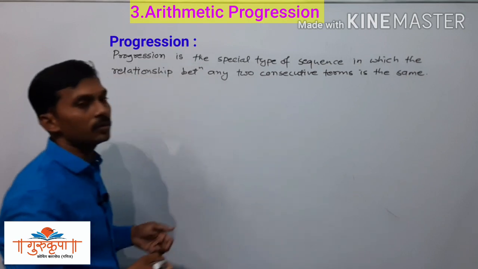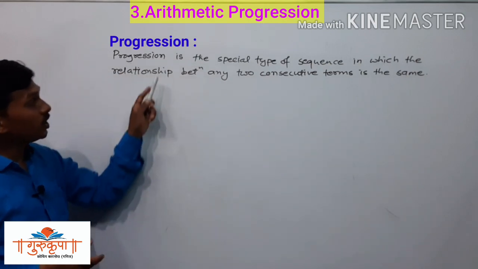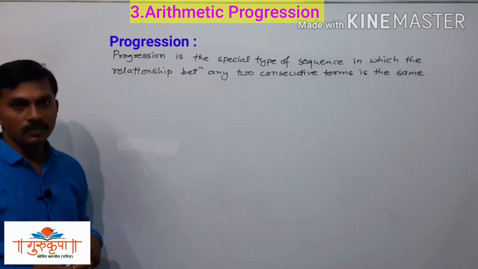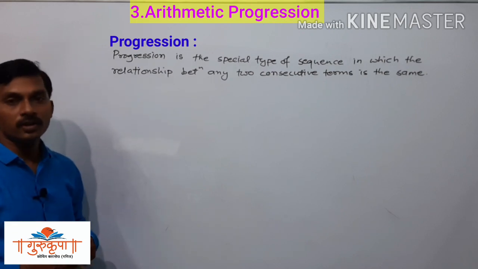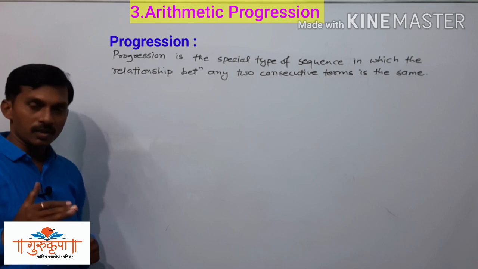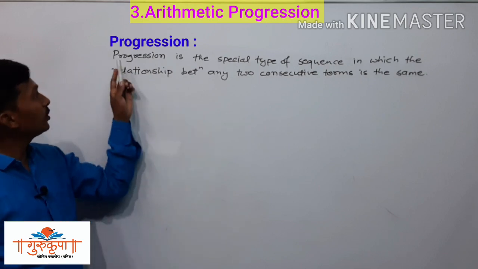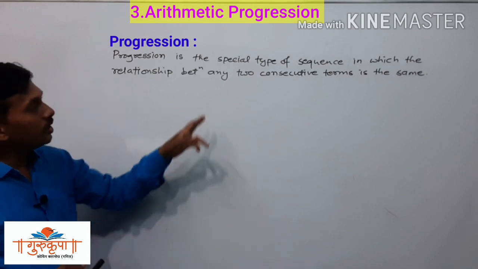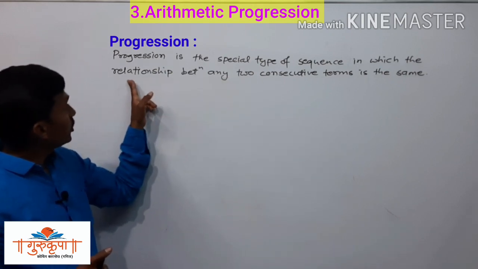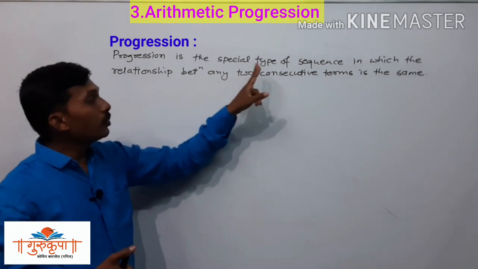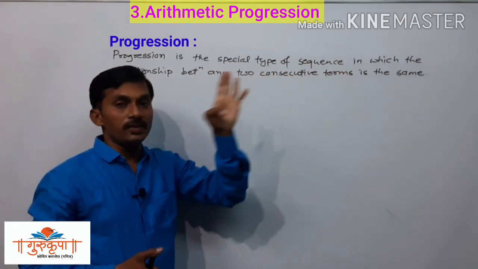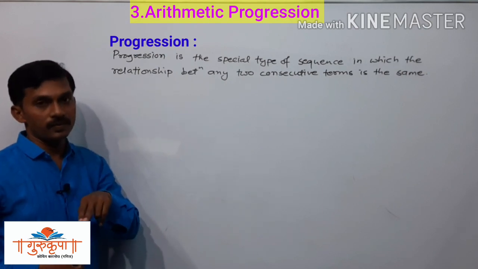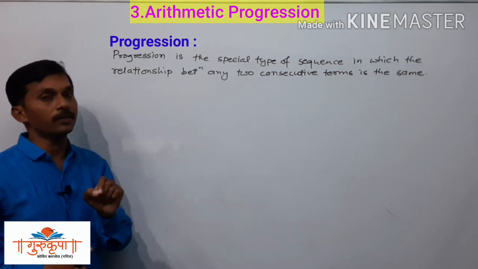What is progression? Progression is the special type of sequence. The sequence is called as progression, but when? That is very important. The sequence is classified further into the progression, but it is called a progression only if the relationship between any two consecutive terms is the same every time.